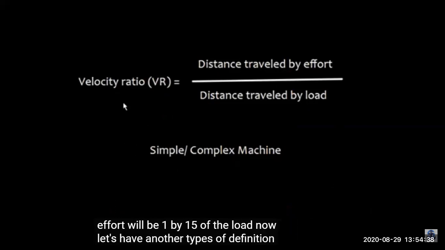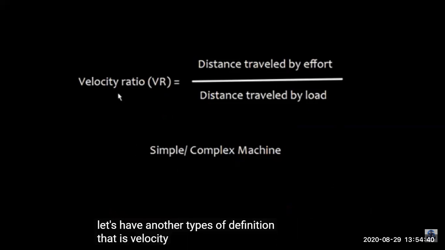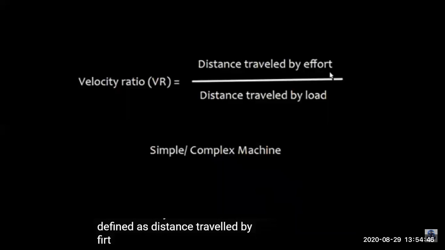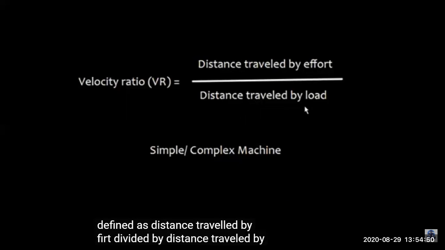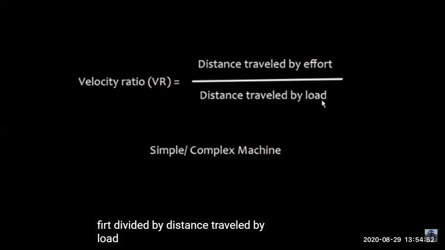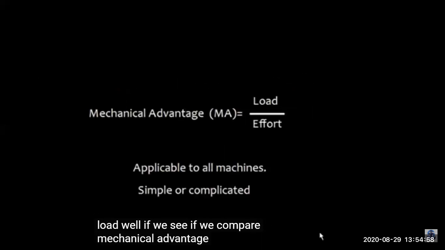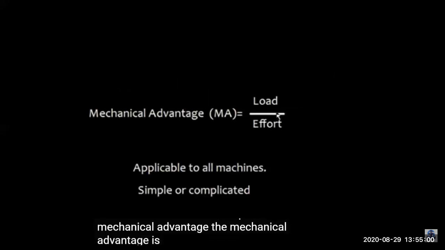Before that there is another thing which is called velocity ratio. Velocity ratio is defined by the distance traveled by the effort, that is, when you are putting a force, how much distance is traveled by the force applied, the effort, and how much is the distance traveled by the load.